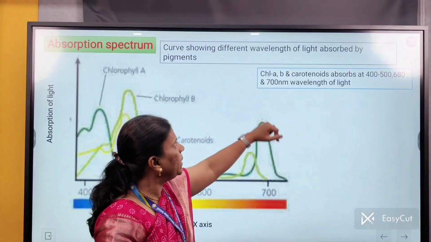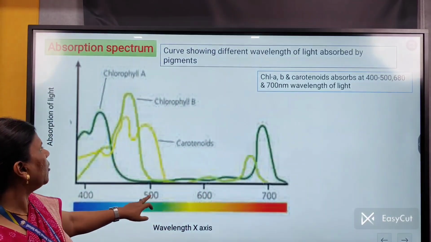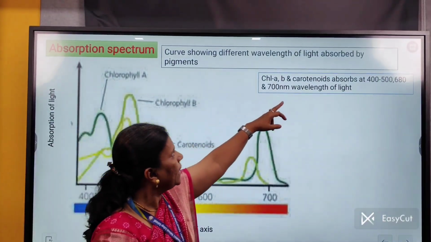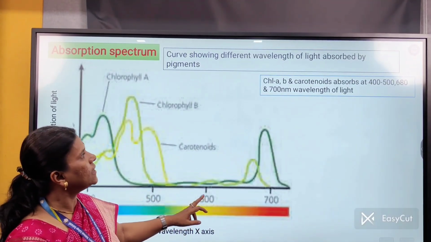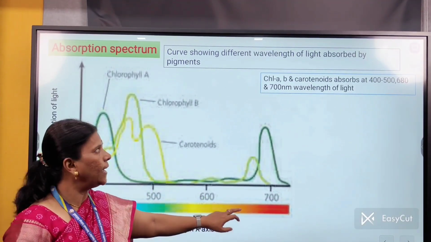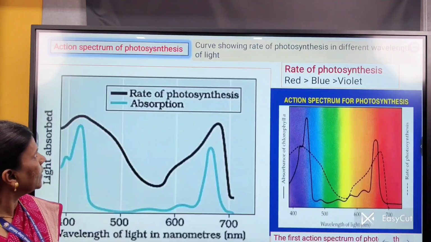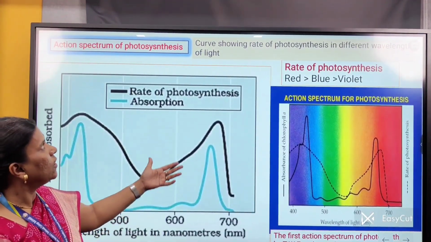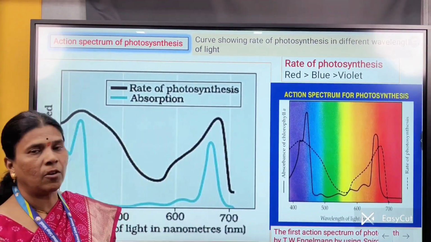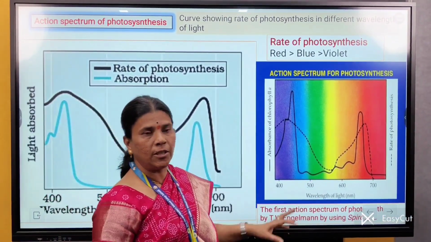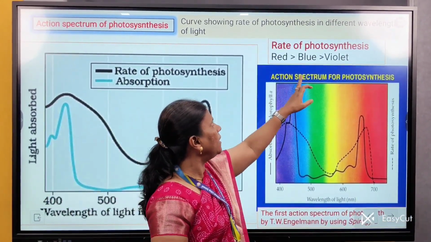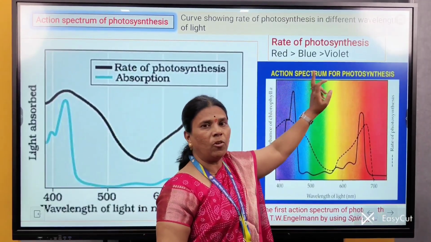Then the chlorophyll B molecule absorbs a wavelength of about 500. Then followed by carotenoids, which mainly absorb a wavelength of about 680 to 700 nm. This slide mainly shows the rate of photosynthesis at different wavelengths of light. The rate of photosynthesis was maximum in red light, followed by blue light, which is followed by violet light.